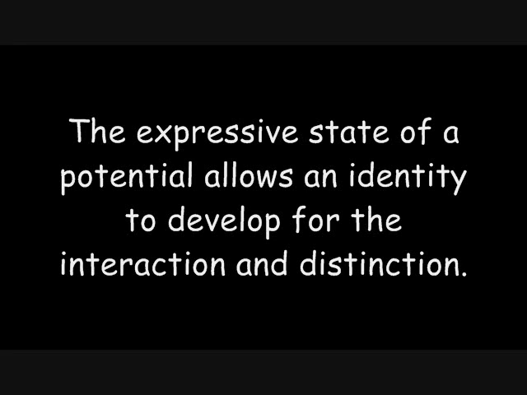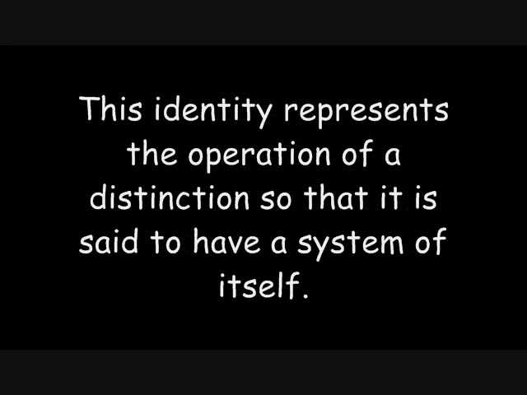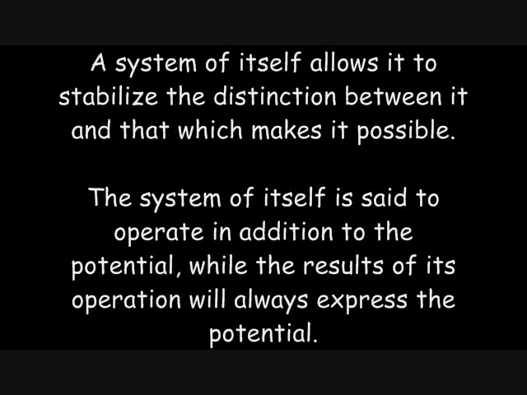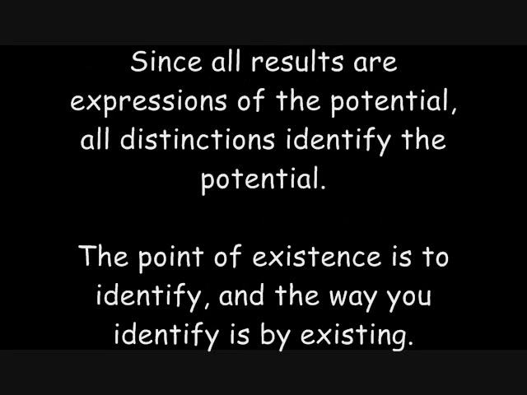The expressive state of a potential allows an identity to develop for the interaction and distinction. This identity represents the operation of a distinction, so that it is said to have a system of itself. A system of itself allows it to stabilize the distinction between it and that which makes it possible. The system of itself is said to operate in addition to the potential, while the results of its operation will always express the potential. Since all results are expressions of the potential, all distinctions identify the potential. The point of existence is to identify, and the way you identify is by existing.